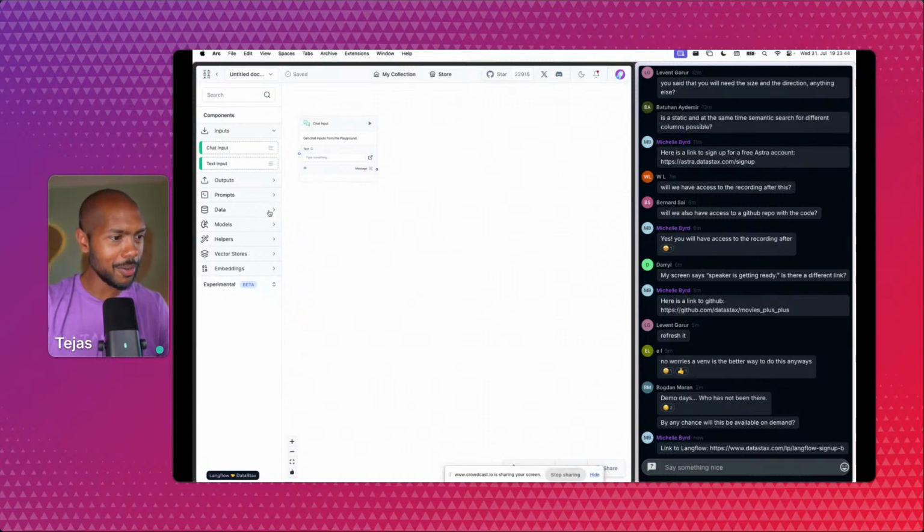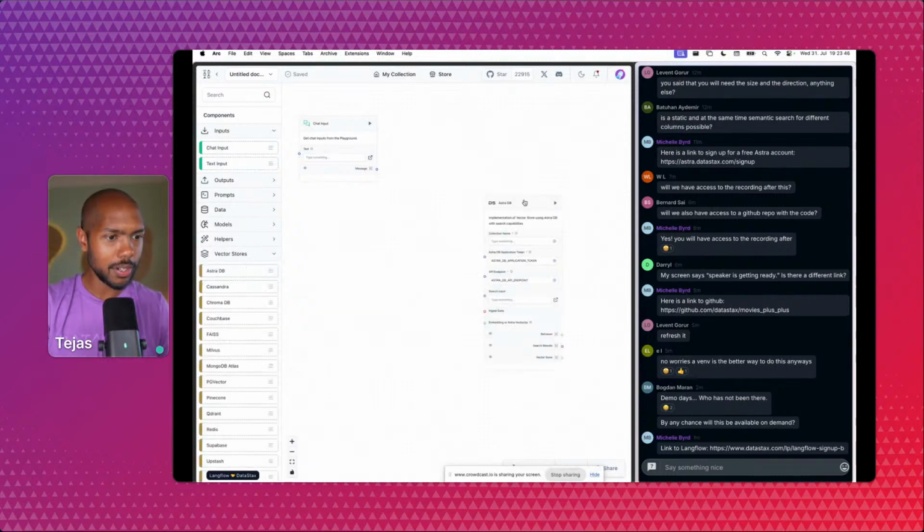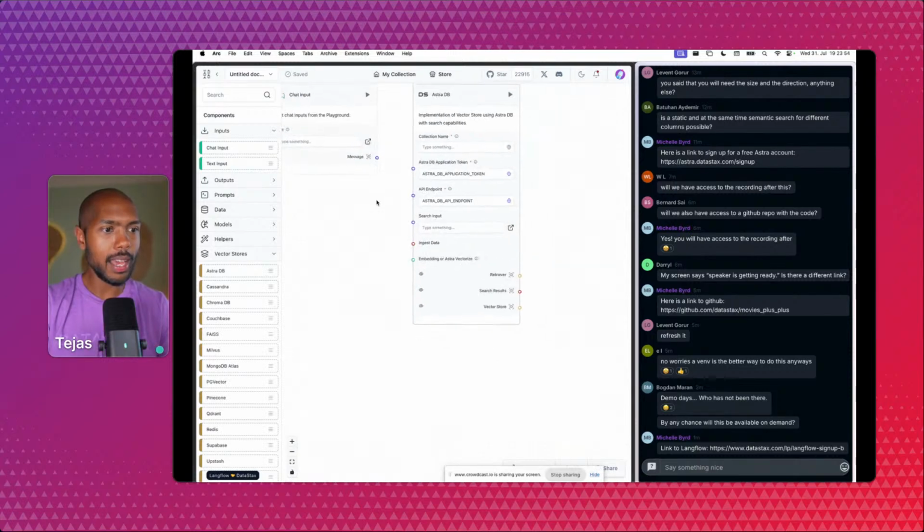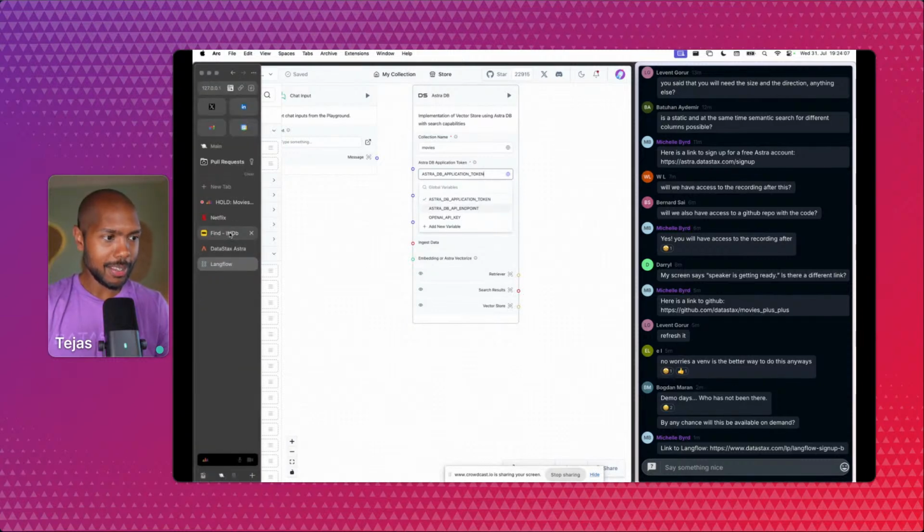with this. So if we go to vector stores and get Astra, okay, and look at this, it's so cool. We're actually building a GenAI flow, but using just visual stuff. It's so cool. Okay, so with Astra, what are we doing? Our collection's called movies. We have an application token and an API endpoint. These are going to have to be different. So I'm going to use the one from my database that we just made.